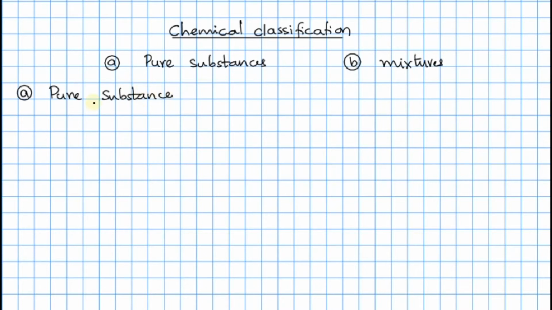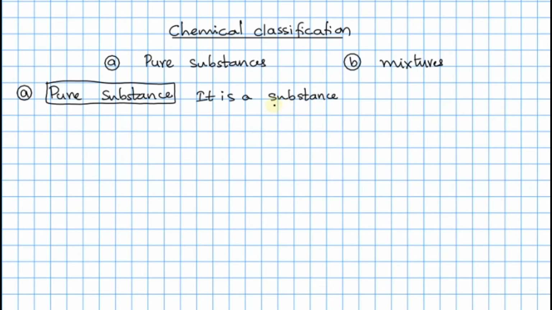The name itself explains what pure substances are. Pure means it should be made by only one type of material or one type of substance. Okay, so it is a substance which cannot be separated by physical methods.